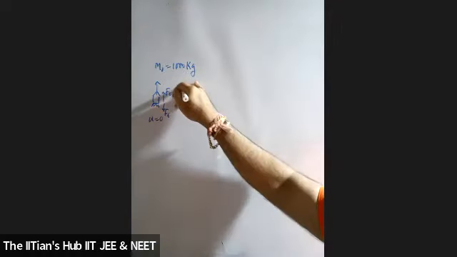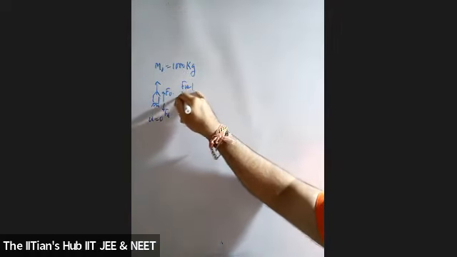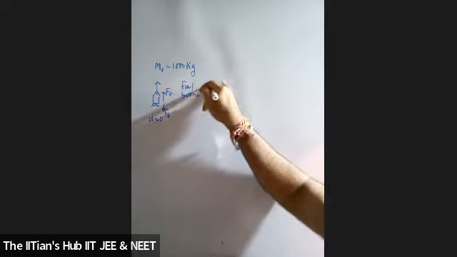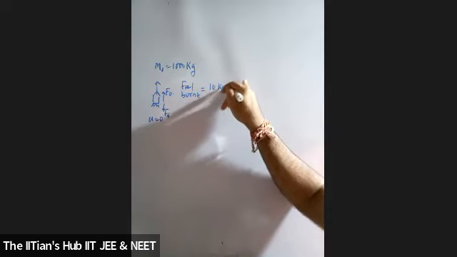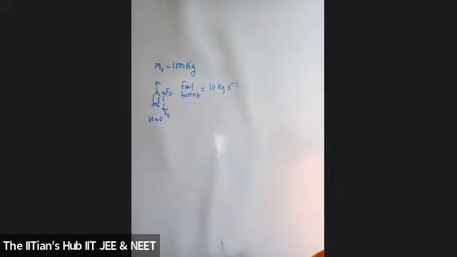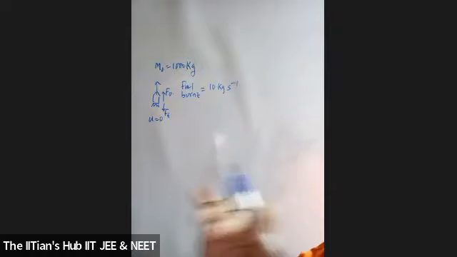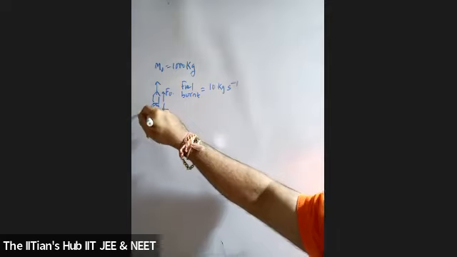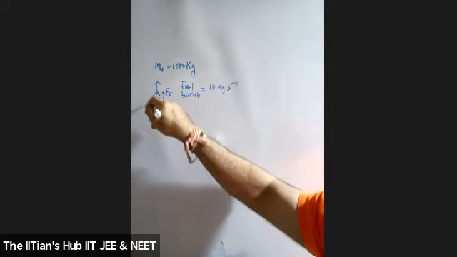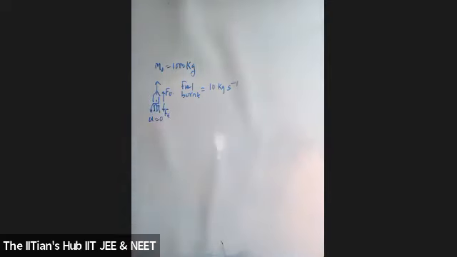The fuel is burnt at the rate of 10 kilograms per second. The burnt matter is ejected vertically downwards, and that will give you a propulsion in the upward direction.